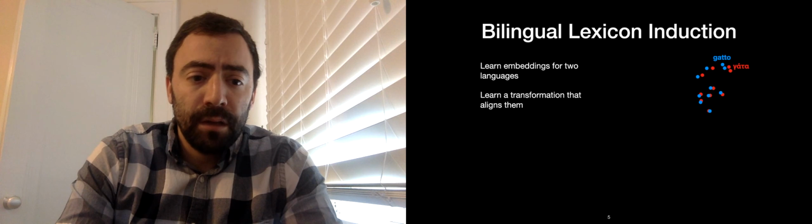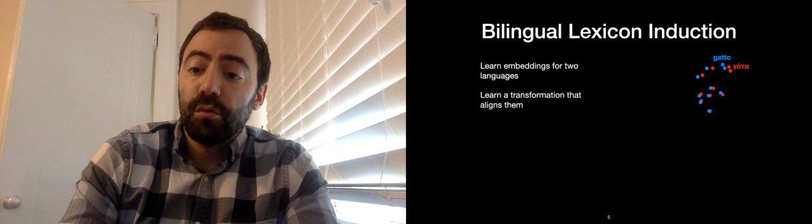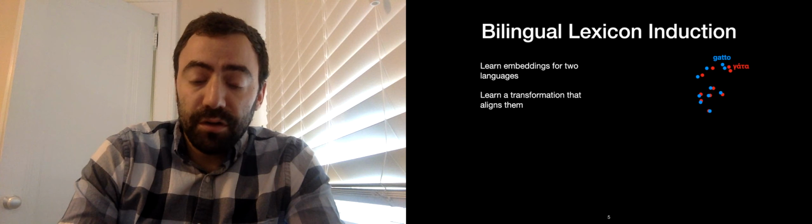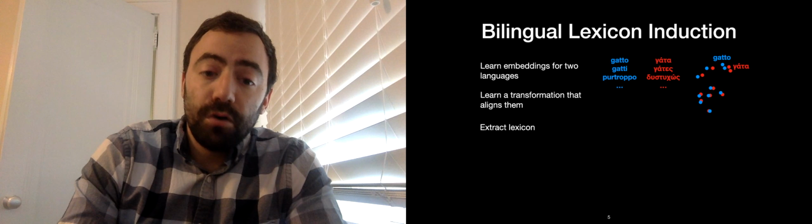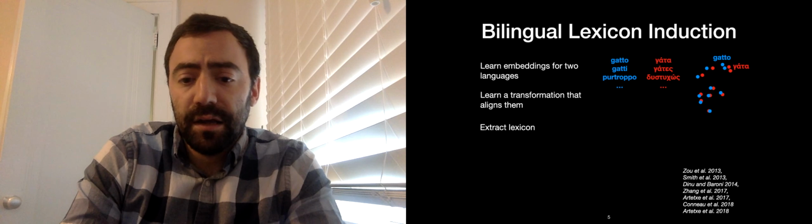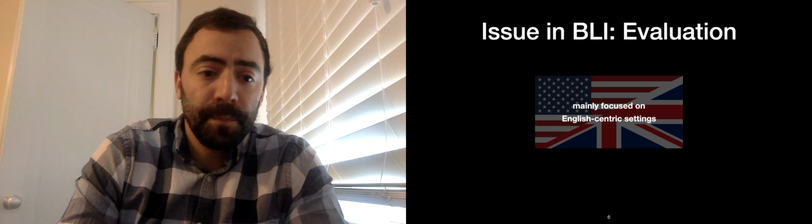Bilingual lexicon induction is basically a way to evaluate how well this mapping of word representations worked. By picking pairs of words that are nearest neighbors in vector space, we can extract a lexicon and then compare it with a gold standard one. A lot of progress and many approaches have looked into the task, and in fact, the state of the art has significantly improved throughout the past years.